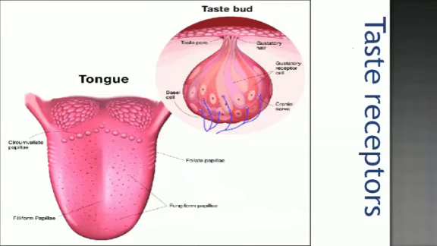Now we will see taste receptors. Taste receptors are present on the tongue, and these taste receptors look like this, a bumpy structure. This is present under the skin. This whole taste receptor is present under the skin.